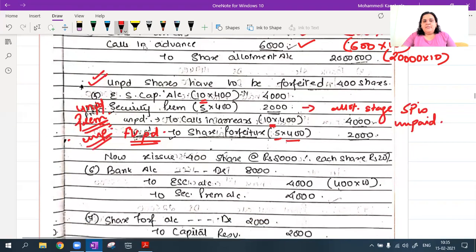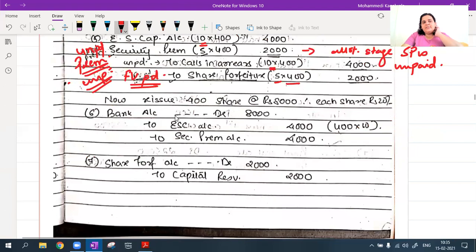Now this is reissued at rupees 8,000 cash. So bank account I will get 8,000. Equity share capital is 400 shares into 10 rupees face value. That means I have issued these shares, reissue has been done at a premium. 4,000 extra is the premium. I have not used anything from my share forfeiture, nothing. Discount पे reissue हुआ ही नहीं. So this entire 2,000 I'll transfer to capital reserve. All right.